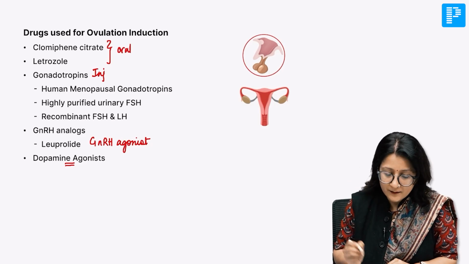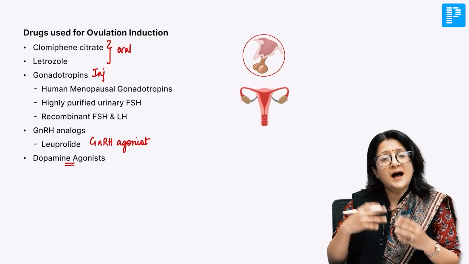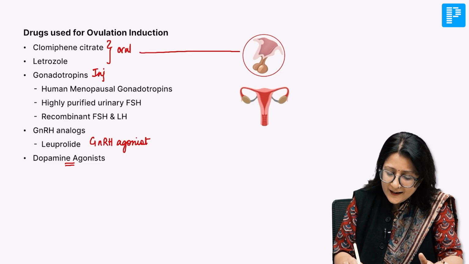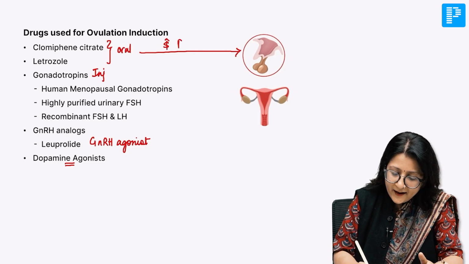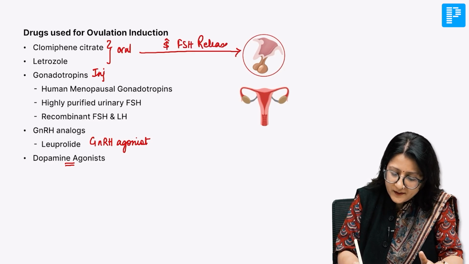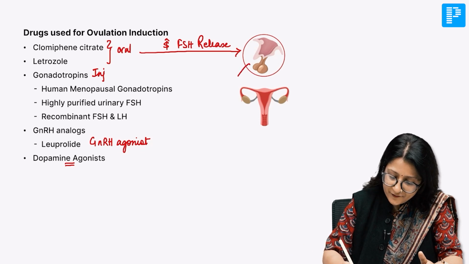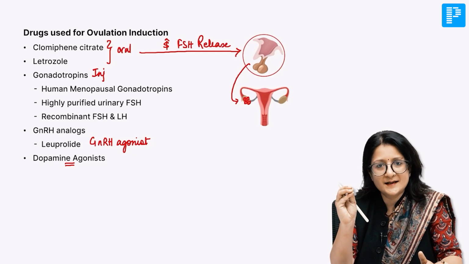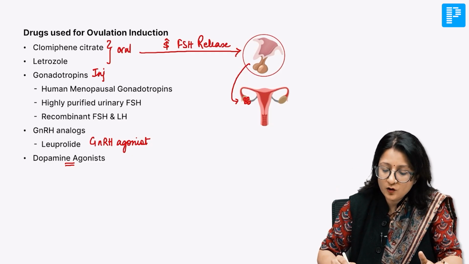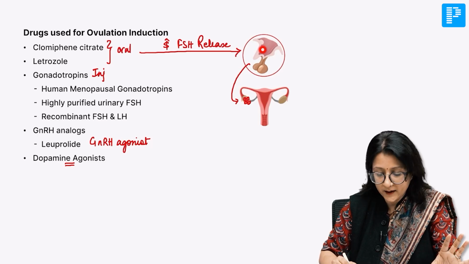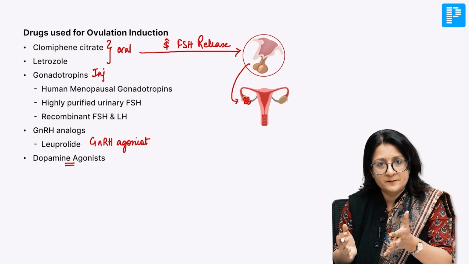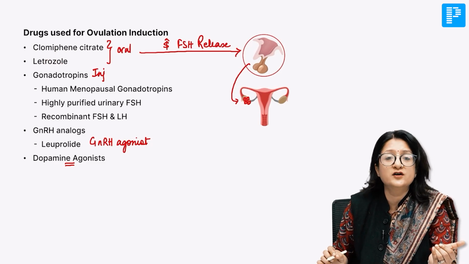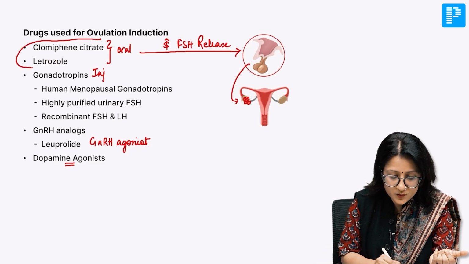Let's get the basic idea as to how these drugs are helping. Clomiphene citrate and letrozole ultimately stimulate FSH release from the pituitary, and that increase in FSH is going to achieve follicular growth. That is the basic idea. So, obviously, we want a normal hypothalamus, a normal pituitary, and a functioning HPO axis. Only then will clomiphene citrate and letrozole work. That is how these 2 drugs work.